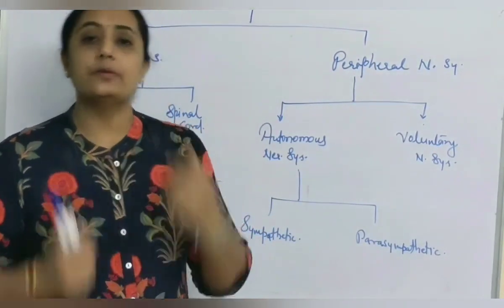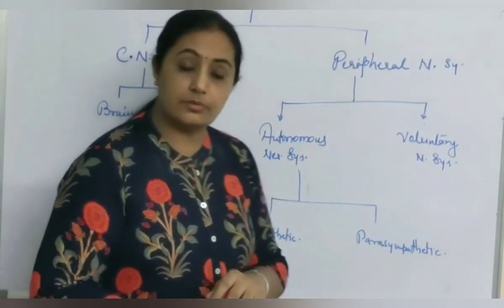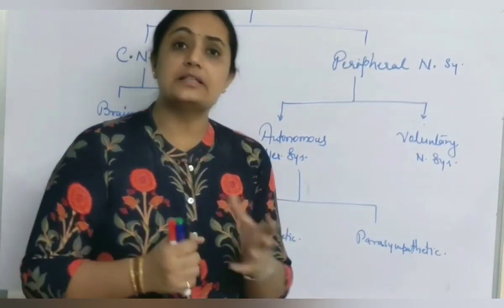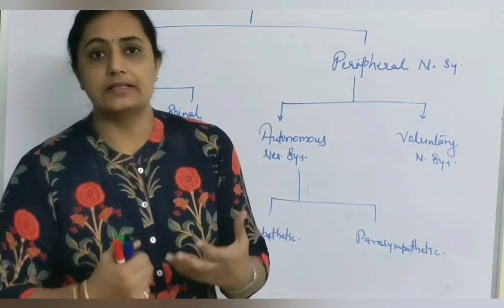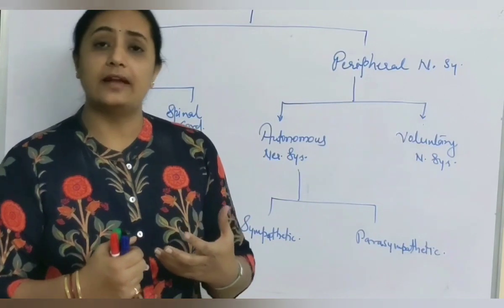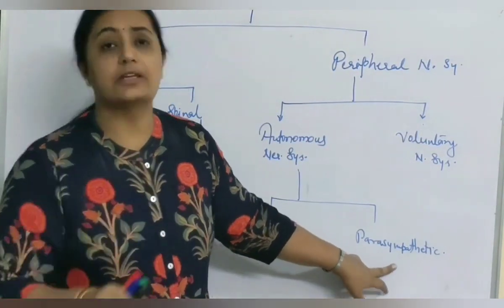If we say they are working opposite to each other, then what is the use of this system? Of course there is a use. If one system is increasing a certain activity, for example contraction of heart is increasing, and it should not be like that, it should be less, then this system is there which is opposing and makes it relax.